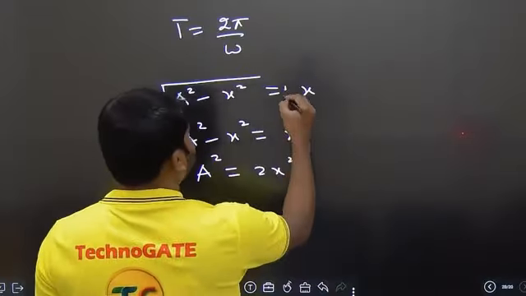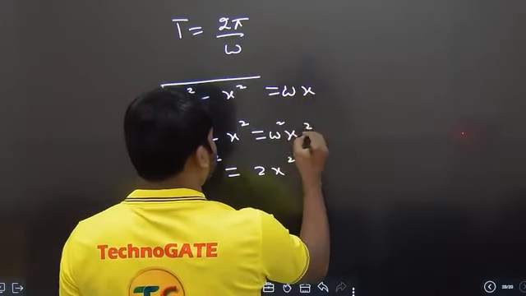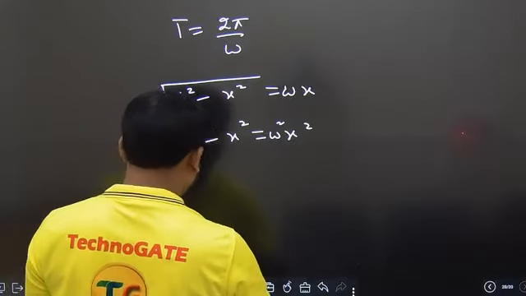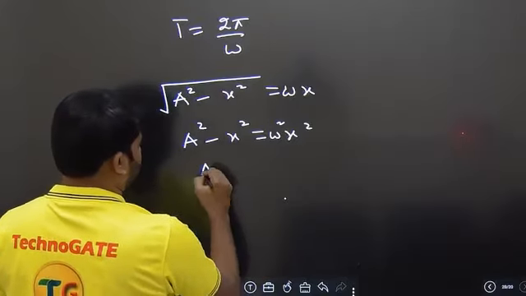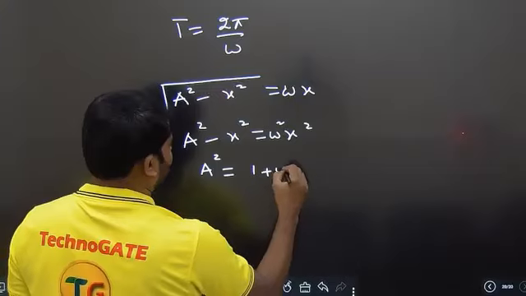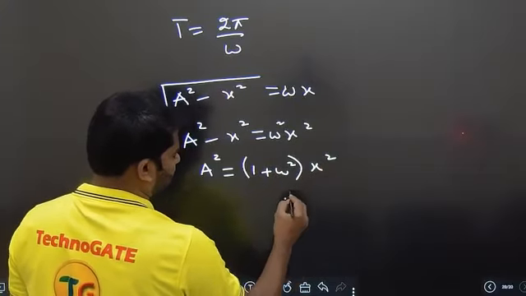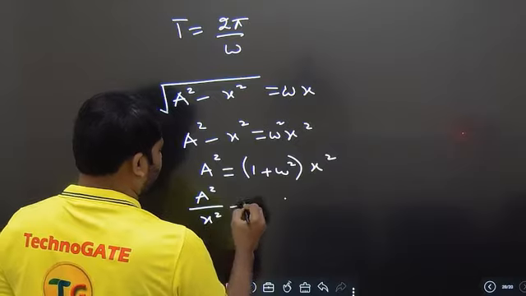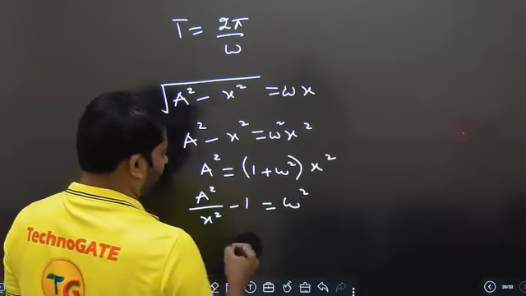There is omega x, so omega square x square. So a square is equal to 1 plus omega square whole into x square. We need to get omega only, right? So I'll write down a square by x square minus 1 is equal to omega square.